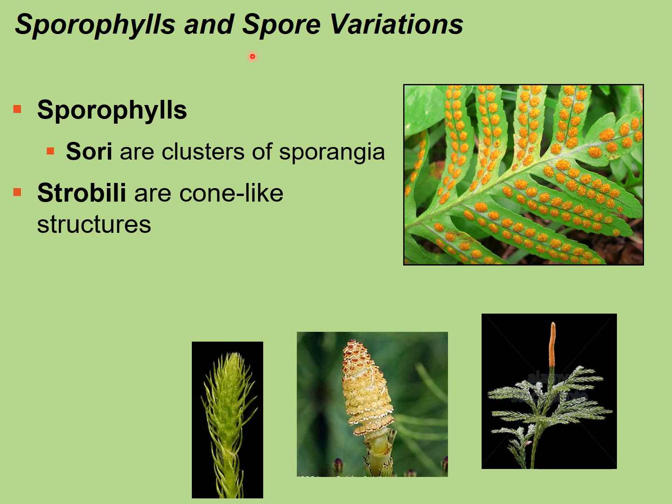Now, there's also what's called strobili, and these are cone-like structures. These are not the same cones that are found in, for example, a pine, which is within the major group of seed plants. These do not produce seeds. These just produce spores. But they do look like cones in some cases, especially this one in the center. These are the different variations of the strobili, the cone-like structures that are found in the seedless vascular plants.